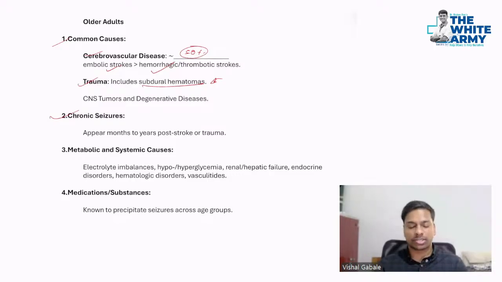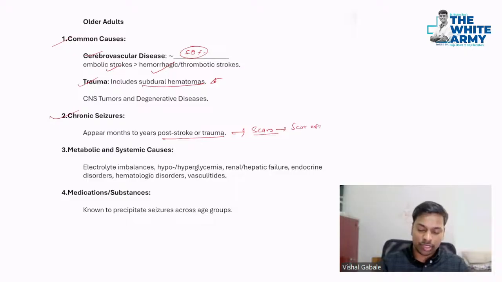Coming to chronic seizures now, it can occur after a stroke or trauma for a longer period of time because of the scars. Some people also call it scar epilepsy. Treatment here, most of the time, is only anti-epileptics. Most of the time you can't treat it. I mean, there is no definitive treatment.